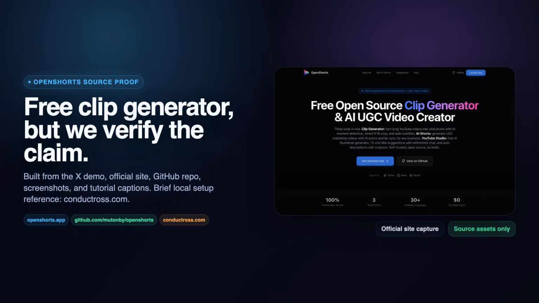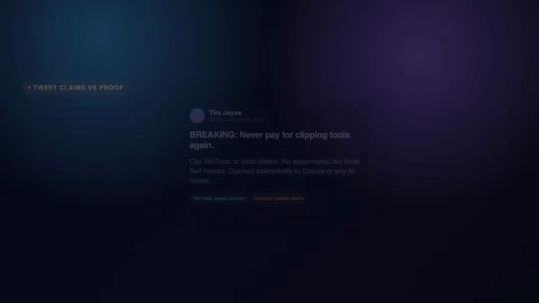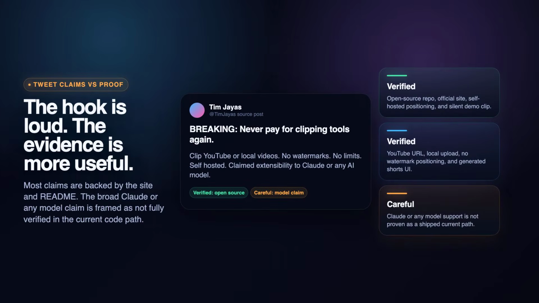The claim sounds huge, so the job here is simple. Separate the proof from the hype. The X post makes the hook very clear. Never pay for clipping tools again. Clip any YouTube or local video. No watermarks, no limits, self-hosted. It also says the tool can plug into Claude or any AI model.